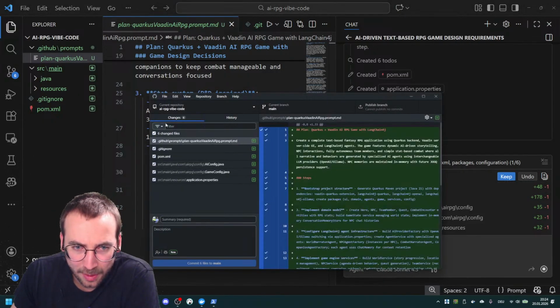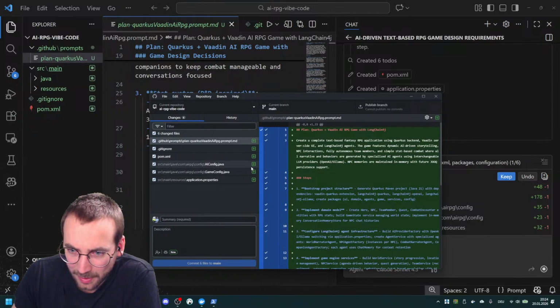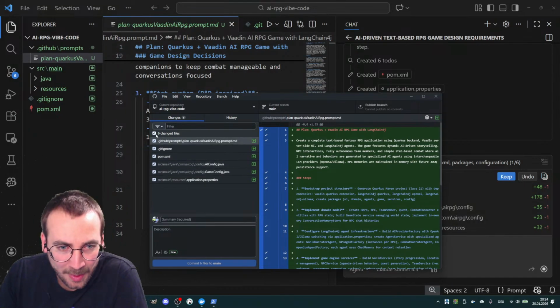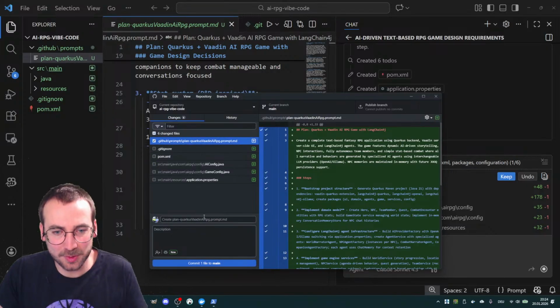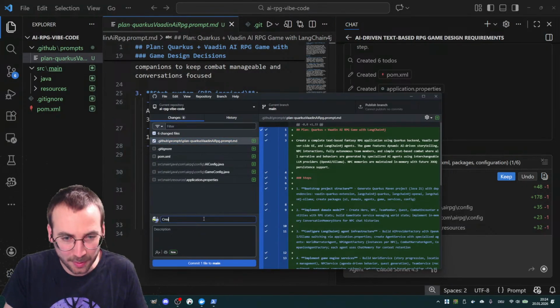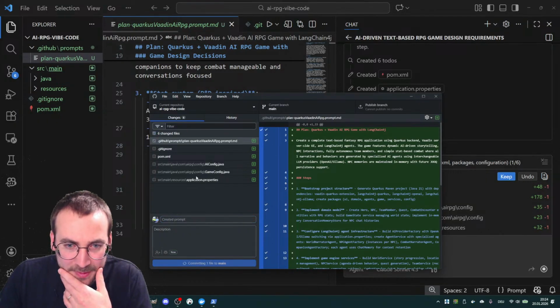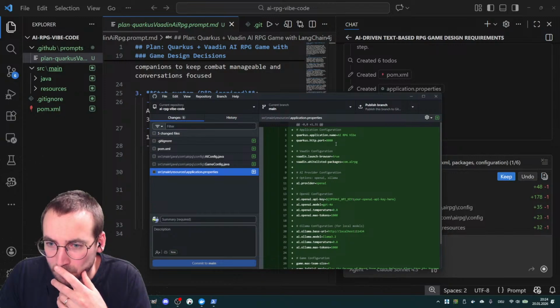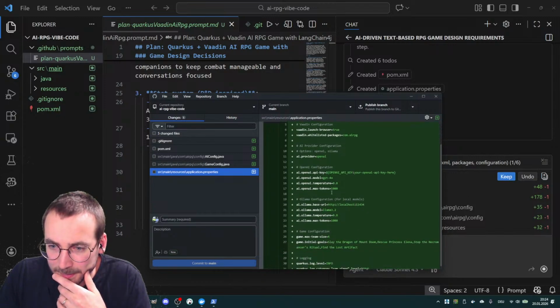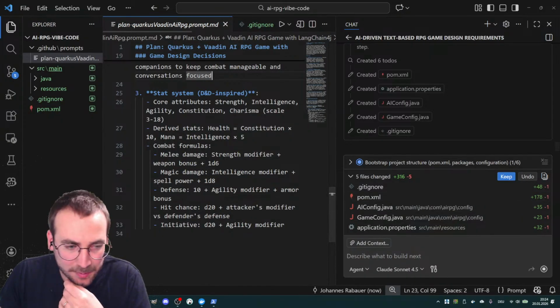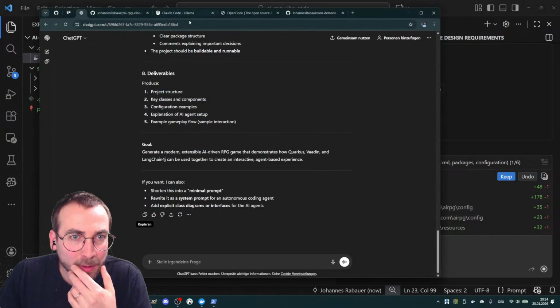But we are in the Git world, so we can undo changes anyway. Maybe just start with the prompt, created prompt. I think that's not a bad thing. So far, so good. Let's keep it running.